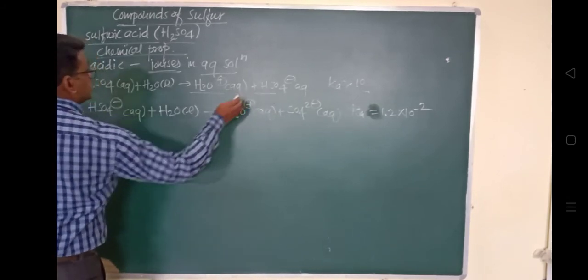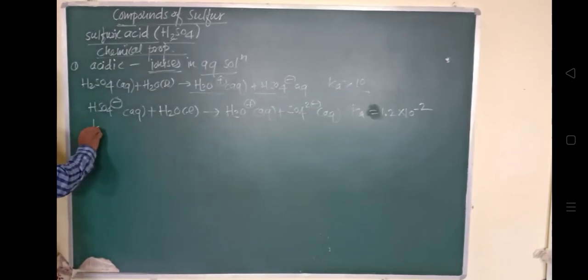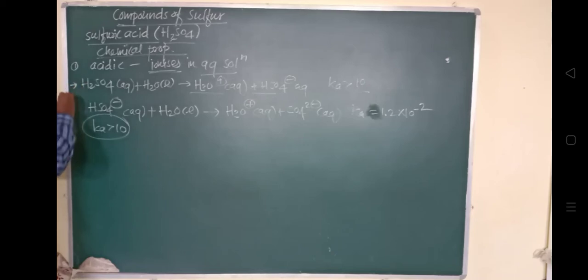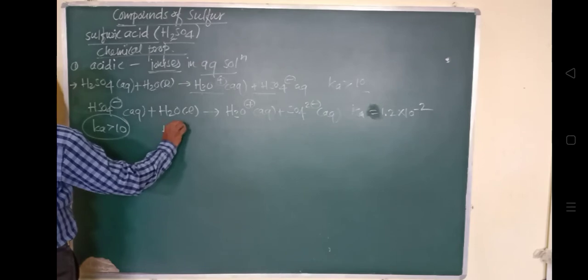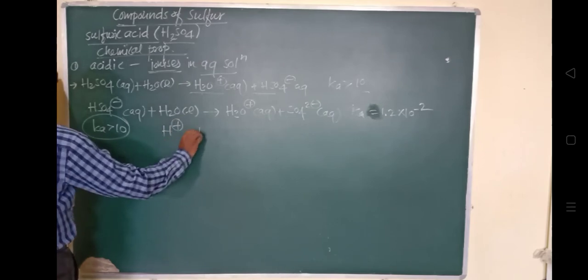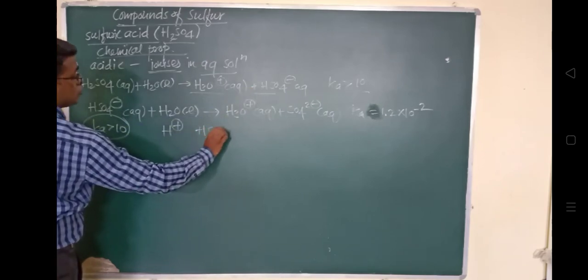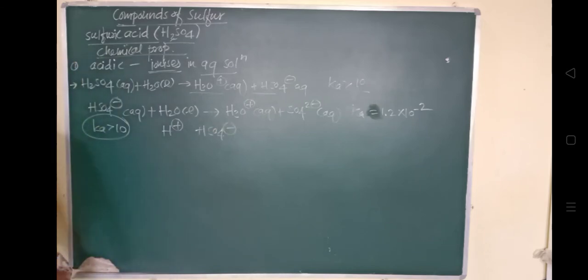So it is largely dissociated and produces H plus ions and HSO4 minus ions. That is the reason H2SO4 is a strong acid.